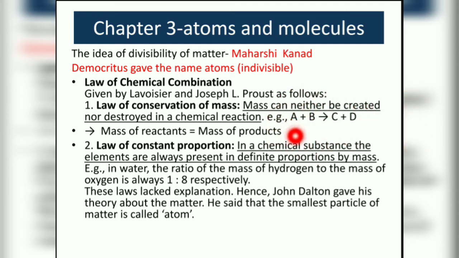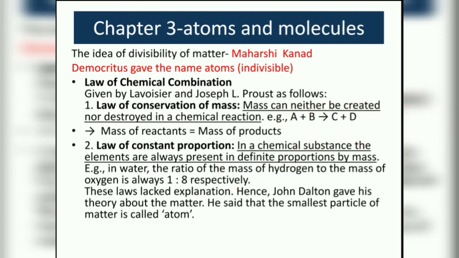Imagine A is 5 gram and B is also 5 gram. Together 10 gram will be there. Product also will always be 10 gram. More than 10 will not be there. So according to the law of conservation of mass, mass of reactants is equal to mass of products.